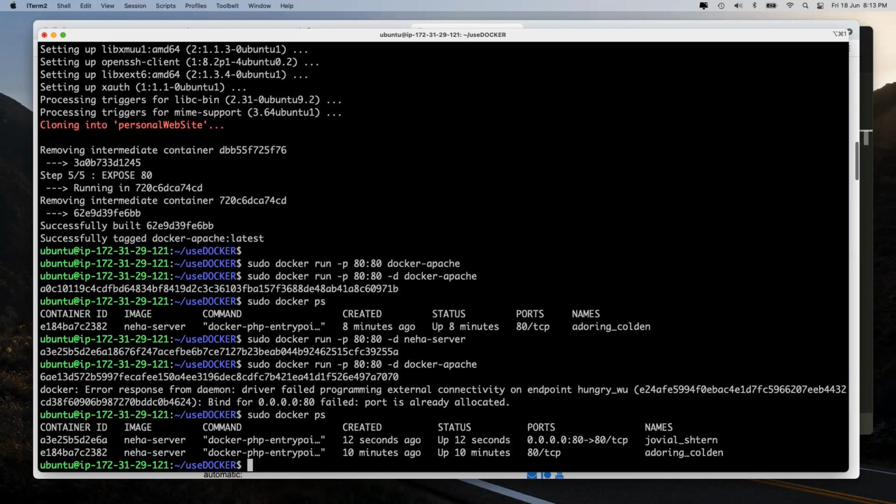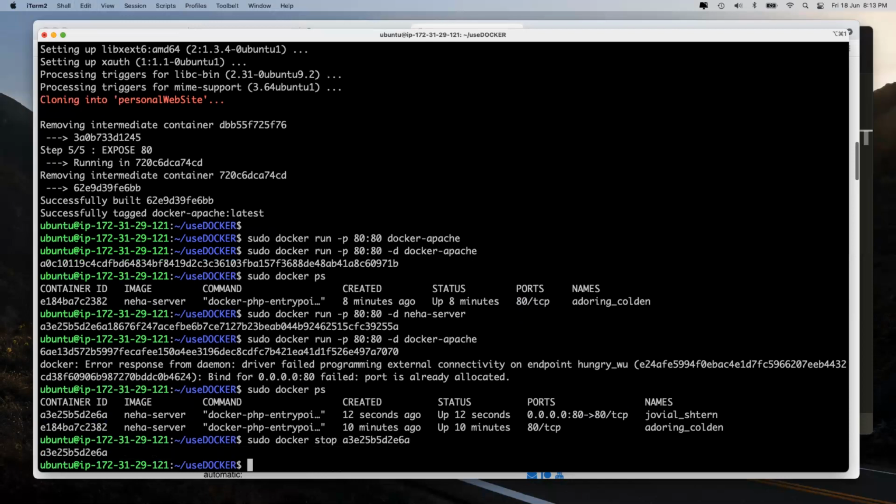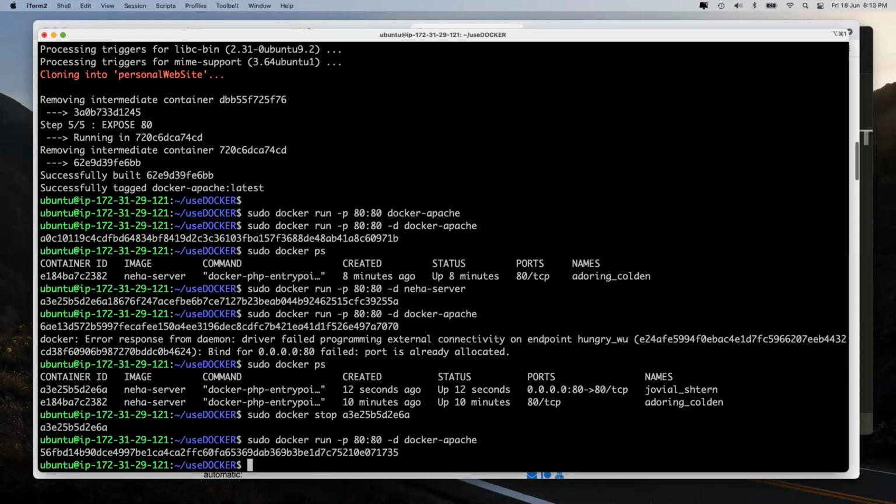Okay, so let's go and stop that particular thing. By the way, you could have realized it by this only. Earlier, it only said 80/tcp. Now it is saying my port 80 is being mapped to container port 80. So first, let's stop this port here. And if this is done, now if I run Docker Apache, that is the name, it doesn't stay running, straight away it is exiting.